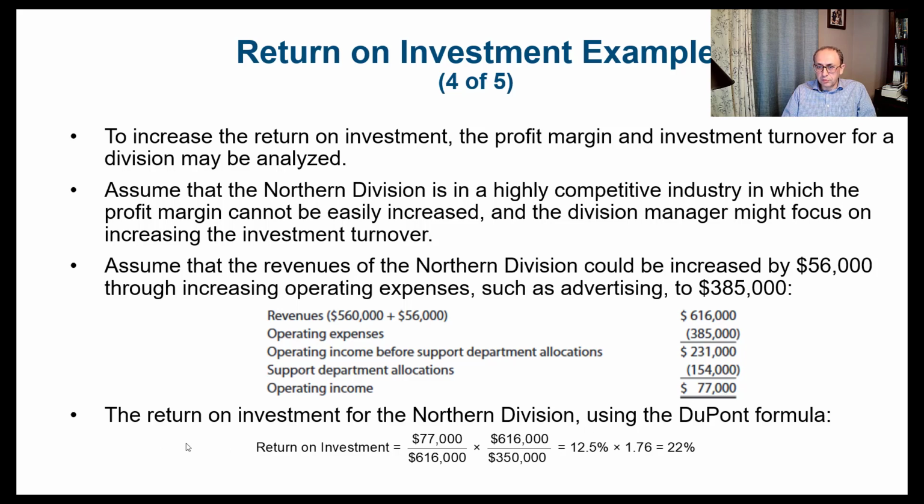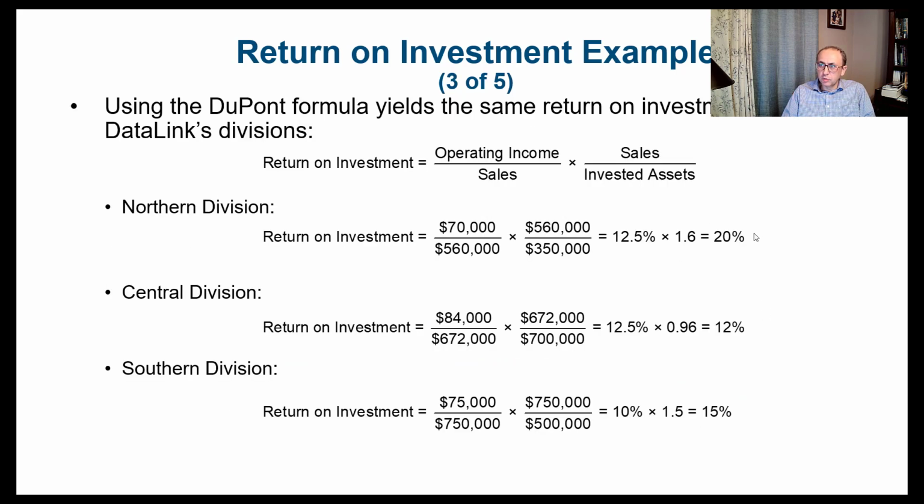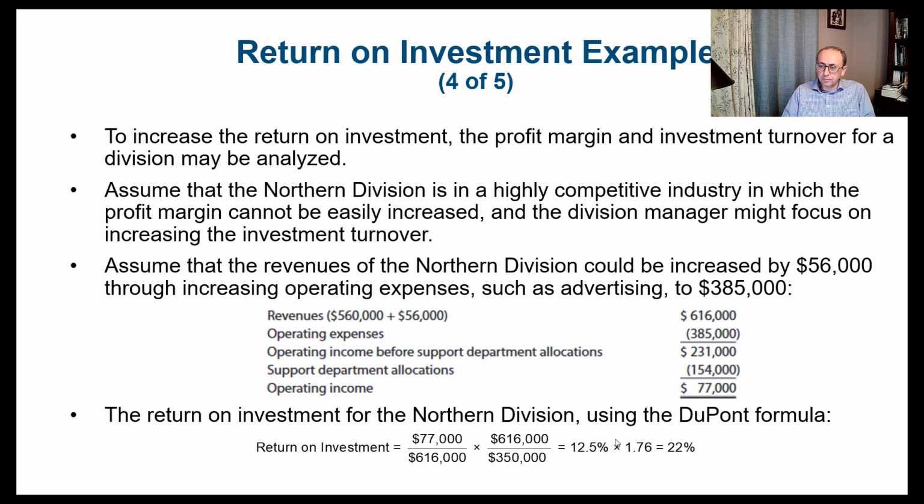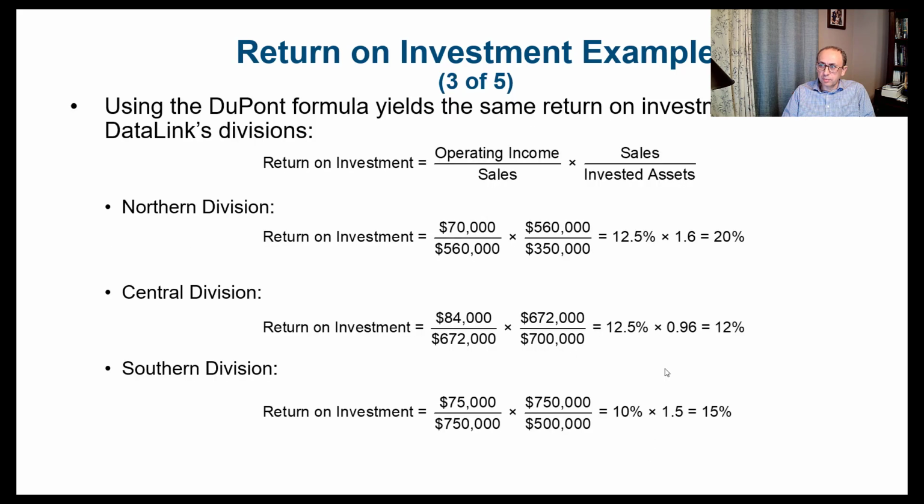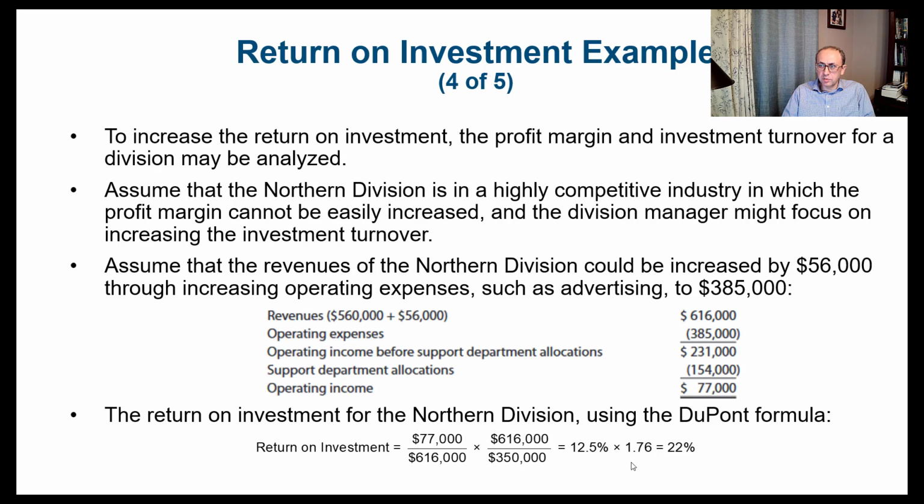So if we do the analysis for the return on investment, you can see that we have 12.5%, that's our profit margin, and here we have the 1.76, which is the investment turnover, and that would increase the return on investment to 22%. Remember, it used to be 20%. So the profit margin is still the same, but the investment turnover went up compared to 1.6, now it's 1.76.